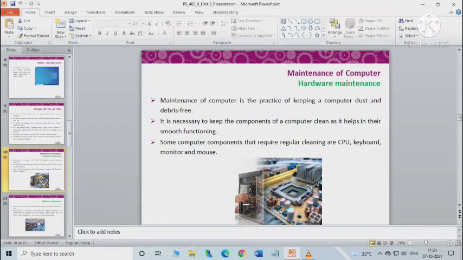Okay. So some precautions we can take to protect the computer system: keep the computer system and its peripheral devices away from dust and moisture. Cover the computer system when not in use. Replace the faulty parts immediately. Take a regular backup of your data. Always keep software updated.